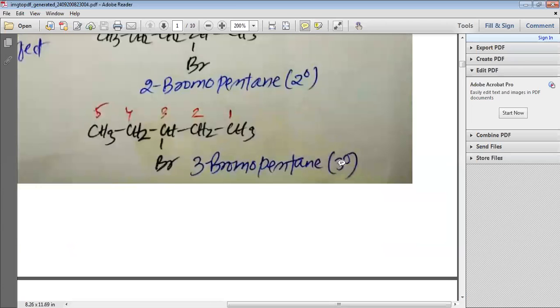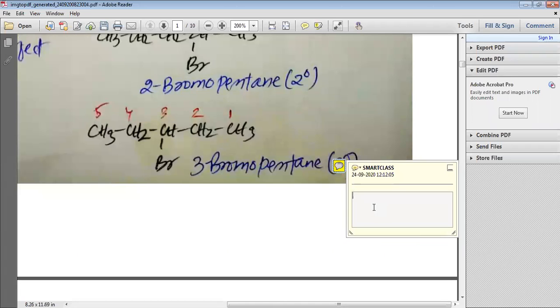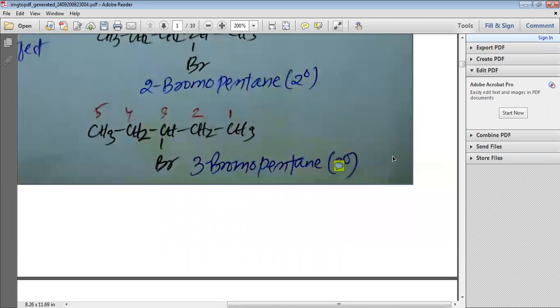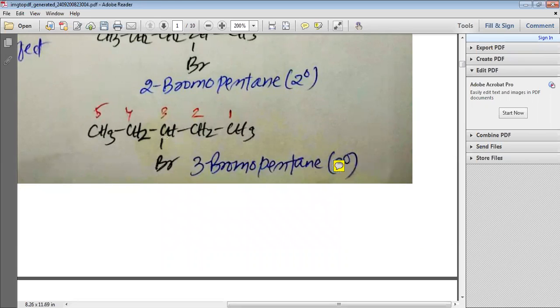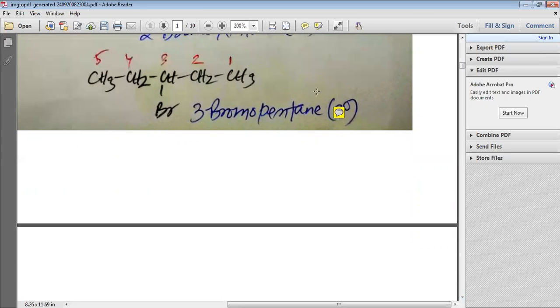It's a mistake, please make sure that you study it here: it is 2 degree, or secondary. Please remember it, this is secondary because the carbon with which bromine is bonded is again bonded with 2 other carbons, and that is why we call it secondary.